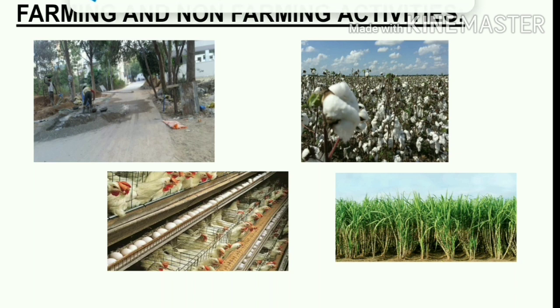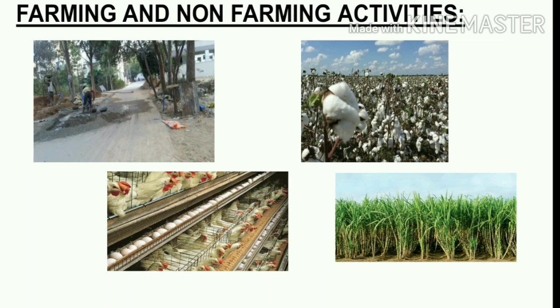The next picture shows sugarcane cultivation which is going on. So students, we can see sugarcanes. So this is a farming activity. So this slide includes various types of farming as well as non-farming activities.